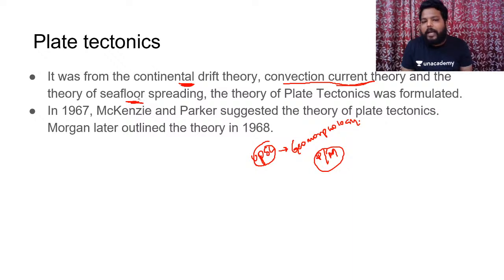Then the theory of plate tectonics was formulated. In 1967, Mackenzie and Parker suggested the theory of plate tectonics, and Morgan later outlined it in 1968.